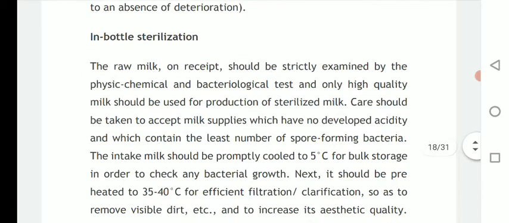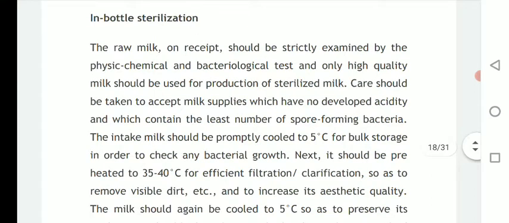Okay. Now we are going to see in-bottle sterilization. The raw milk on receipt should be strictly examined by physicochemical and bacteriological tests, and only high quality milk should be used for production of sterilized milk.